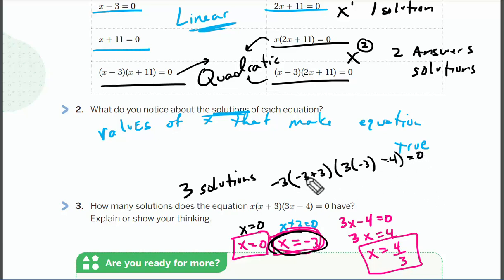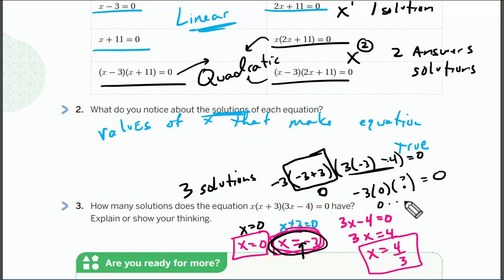Well, you're like, that doesn't make any sense. Why do I have all those numbers? But if I look at it, this parentheses here, where I got the -3 from, is going to make 0. So if I have -3 times 0 times whatever this something is, I'm still going to get 0, because 0 times something is still going to be 0. It doesn't matter what these other somethings are. So that's where the zero product principle is.